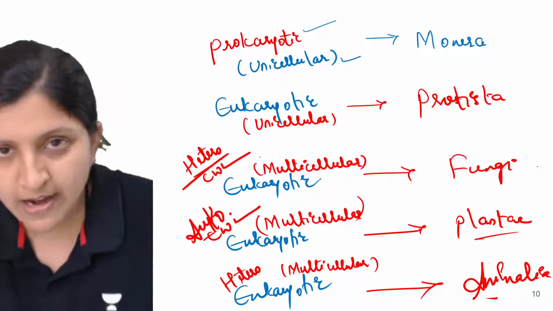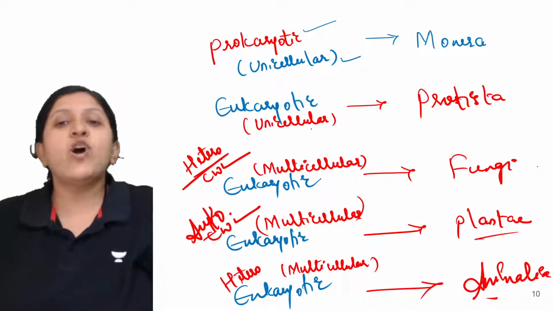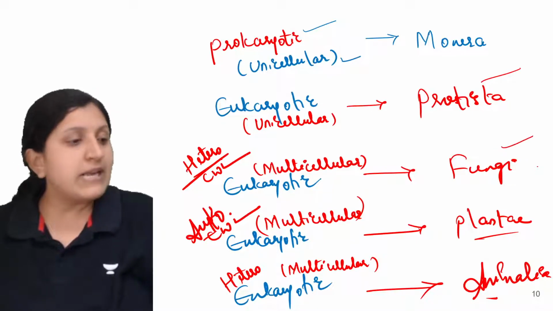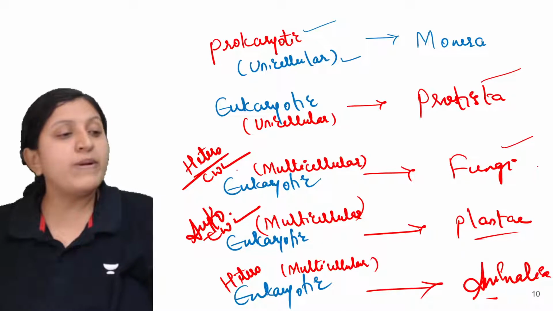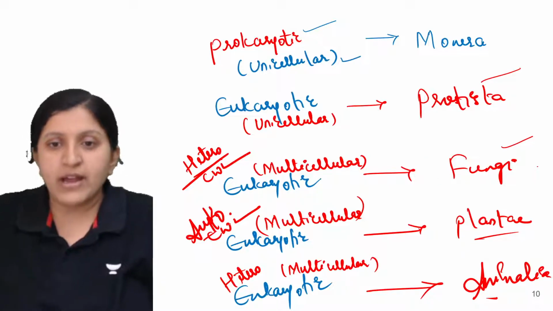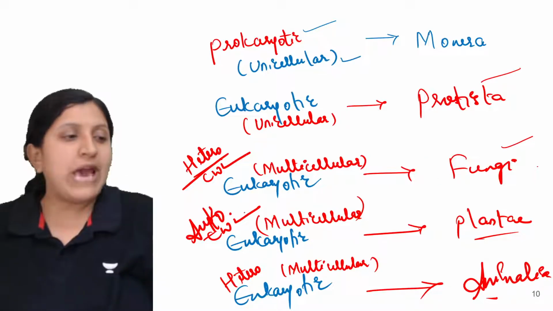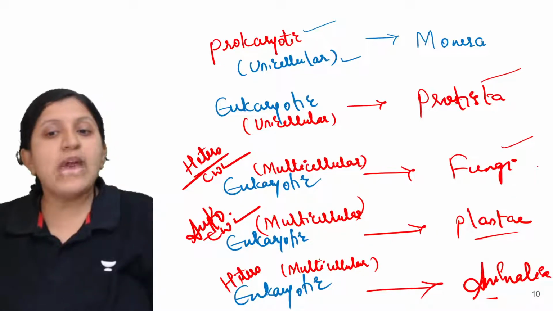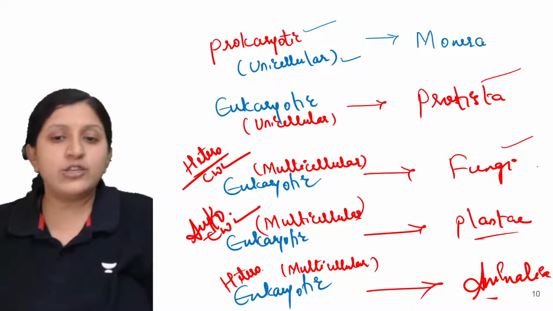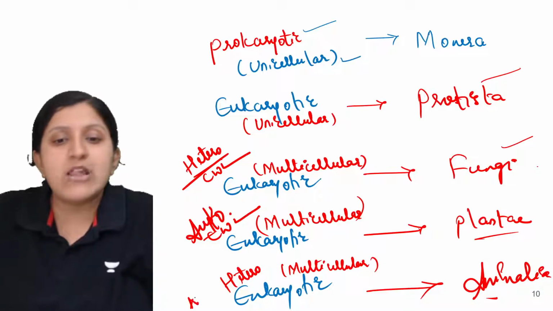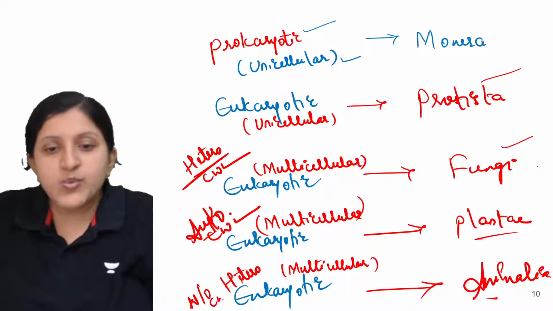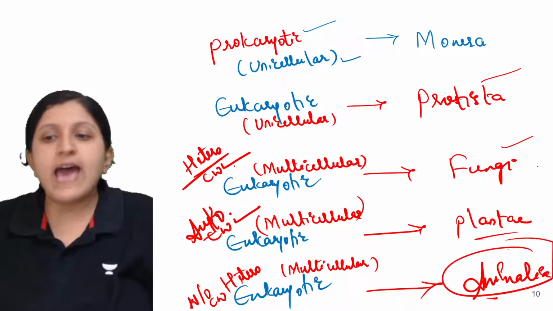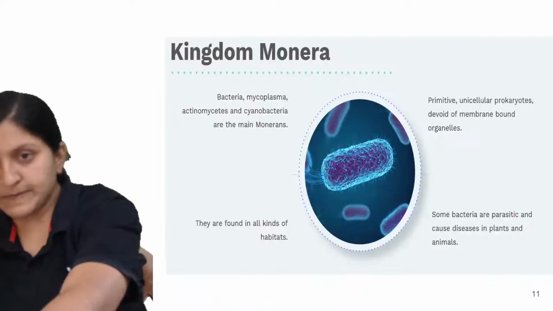Prokaryotic unicellular are Monera, eukaryotic unicellular are Protista, eukaryotic multicellular with a cell wall but a heterotroph is a fungi. So multicellular eukaryotic autotrophic ones are the Plantae. And eukaryotic multicellular heterotrophic without cell wall, so this is without cell wall, this is with the cell wall, that is the Animalia over here.